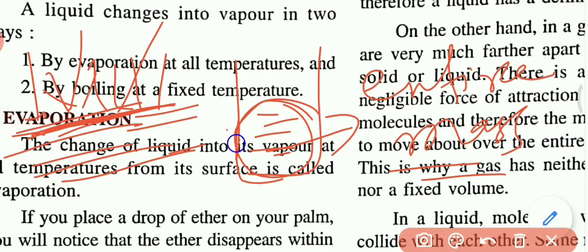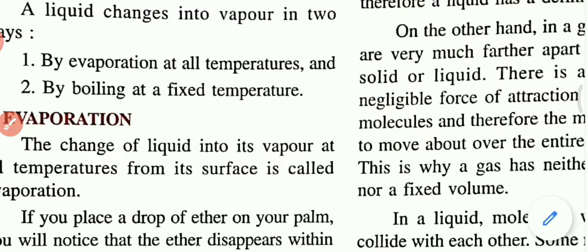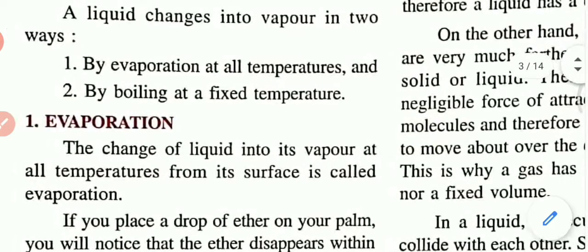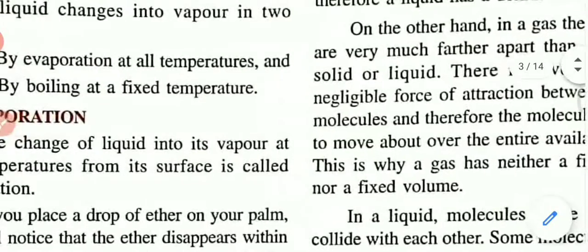But boiling takes place in the entire mass, the whole mass of the liquid starts boiling. But in evaporation, only the surface of the liquid starts evaporating. So these are some examples of the differences between boiling and evaporation. Evaporation produces a cooling effect.